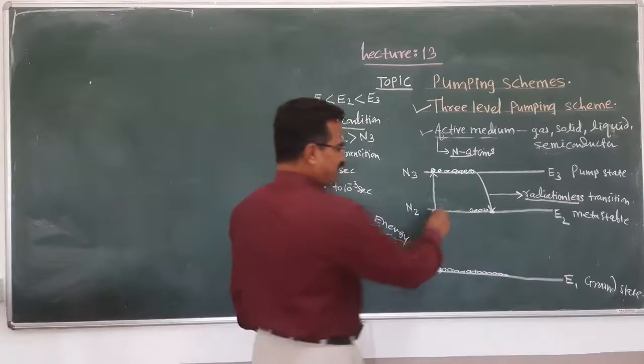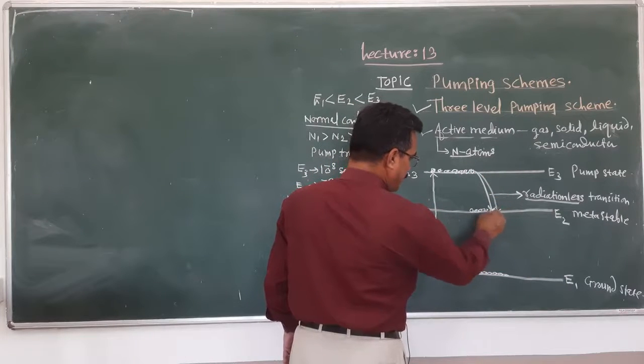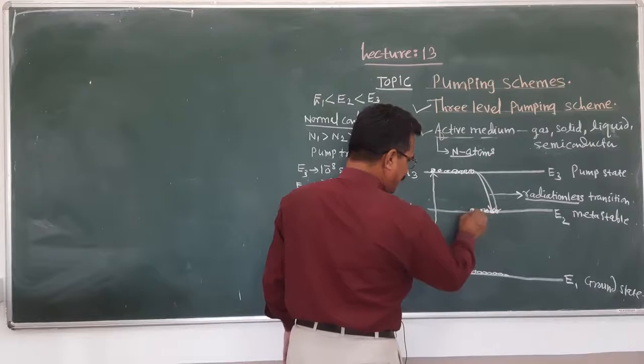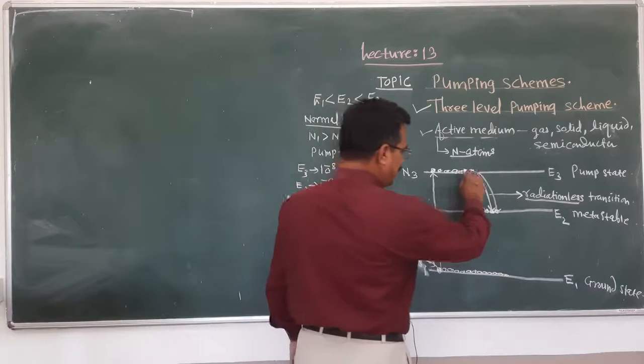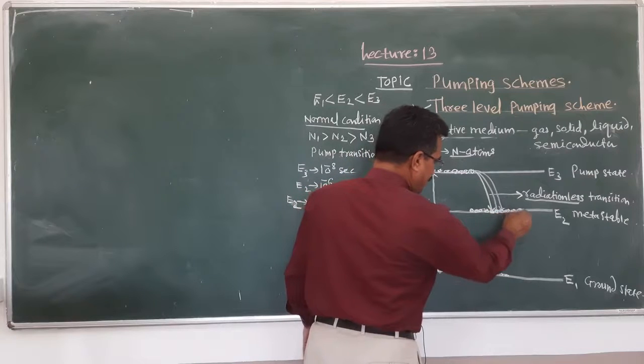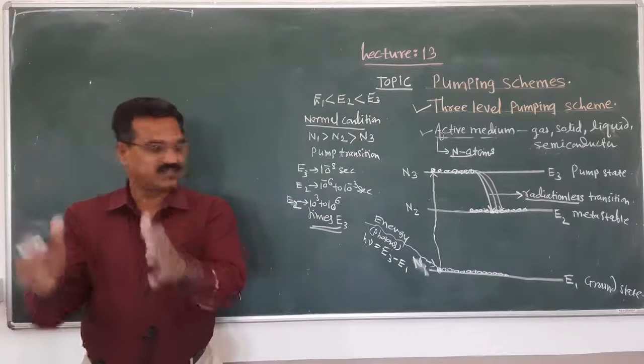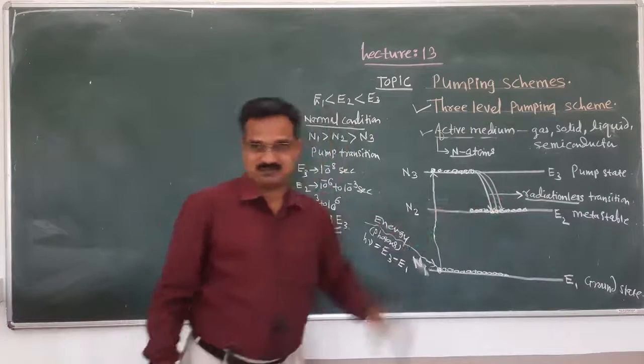And that's why the atoms coming from E3 all accumulate here. Again an atom comes back here, again and again. Means a large number of atoms accumulate in energy level E2.